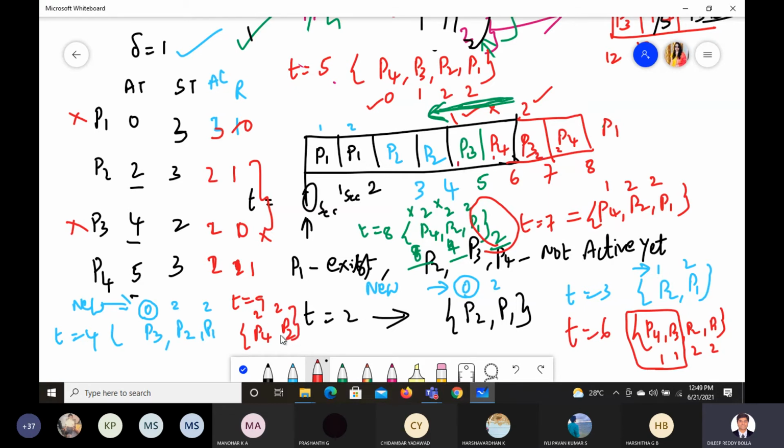Now you check which one has completed recently. P4 has completed very recently, so P4 is ruled out. We have to give the access to P2. So P2 will get the access now. P2's allocation is 3, remaining becomes 0. So this also is out, all of these are out. P4 remaining is only 1, so P4 will come here and complete the task.